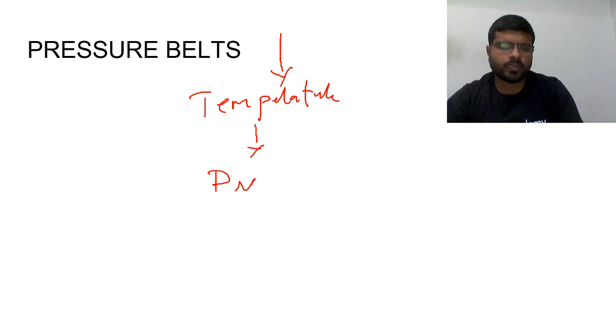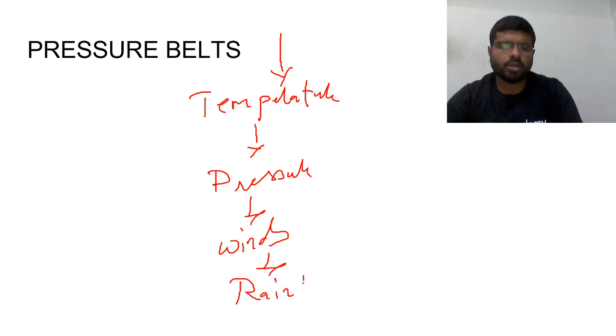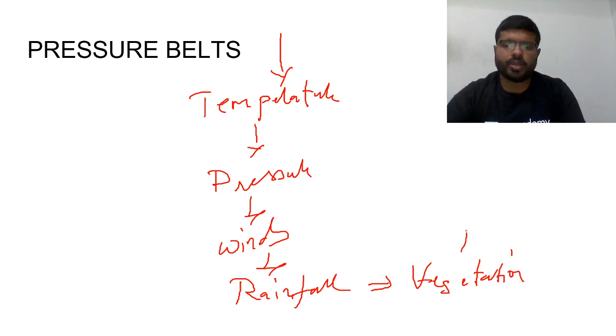Temperature to pressure, pressure to winds, winds will create rainfall. Rainfall is a significant factor for vegetation. Vegetation is the characteristic feature of a biome which you are studying.